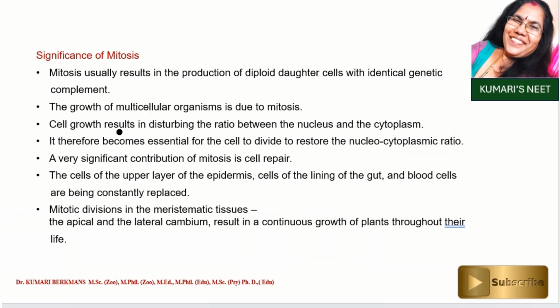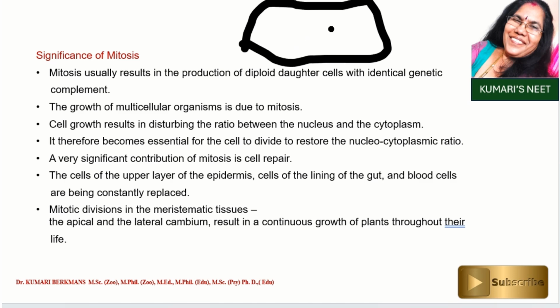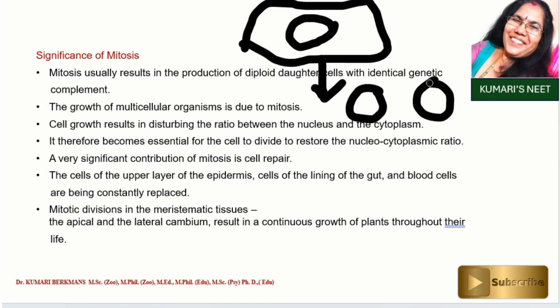Let us see the importance of mitosis. Mitosis usually results in the production of diploid daughter cells. What is a diploid daughter cell? The cells have 2n number of chromosomes. For example, this is the mother cell, and when it divides into two cells, we have seen there four chromosomes, so this gets 4 chromatids and this also gets 4 chromatids.